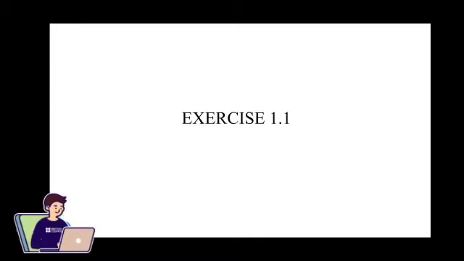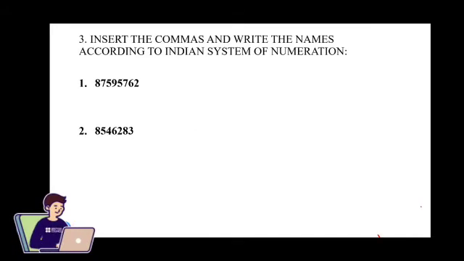Exercise 1.1. In the previous video we solved exercise 1.1 first and second main. Today we will be solving the problems based on the concepts that we have learned in the previous session, like Indian standard numeration and insertion of commas in their appropriate place and writing them into words.